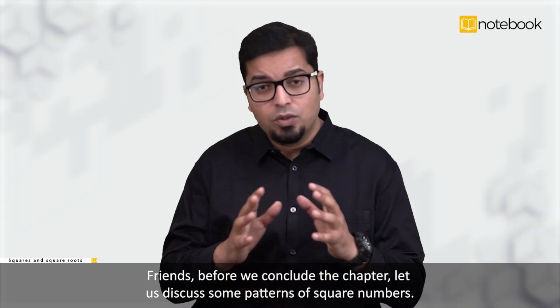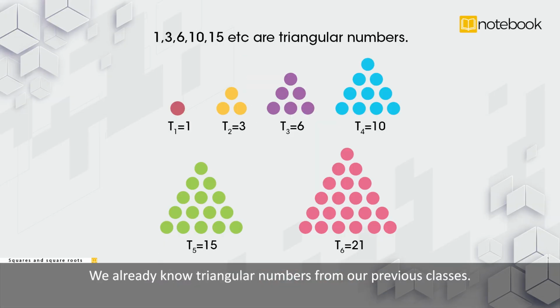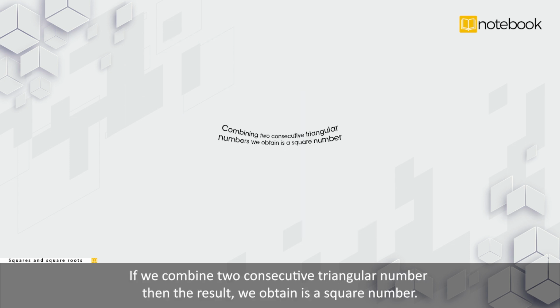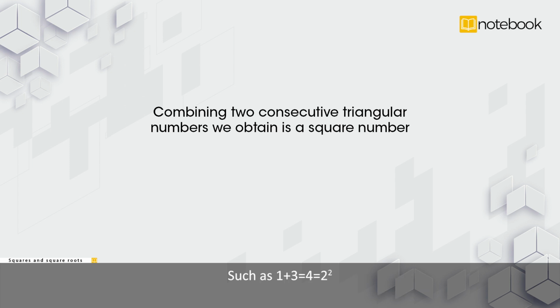Friends, before we conclude this chapter, let us discuss some patterns of square numbers. We already know triangular numbers from our previous classes. 1, 3, 6, 10, 15, etc. are triangular numbers. If we combine two consecutive triangular numbers, then the result we obtain is a square number, such as 1 plus 3 is equal to 4 is equal to 2 squared, 3 plus 6 is equal to 9, that is 3 squared, etc.